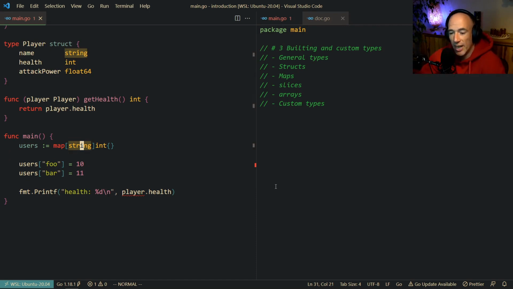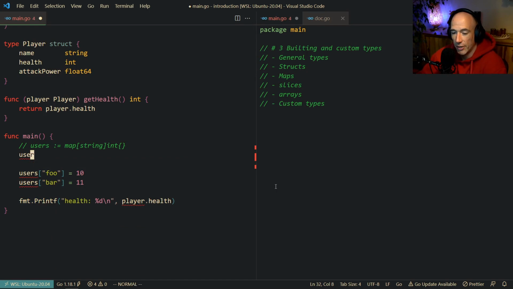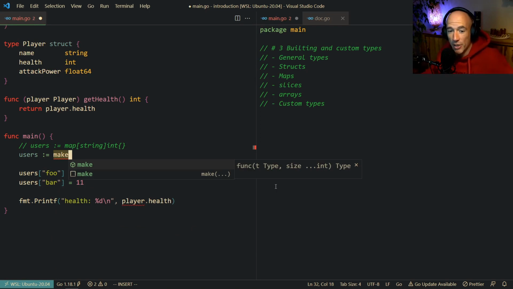We can also initialize a map in another way. We could do it like this. For example, users is going to be make, the make keyword. And we're going to cover that, although you don't need to actually know exactly what it does. It basically makes a new default thing of certain types in Golang. I don't want to make it too complex for now.